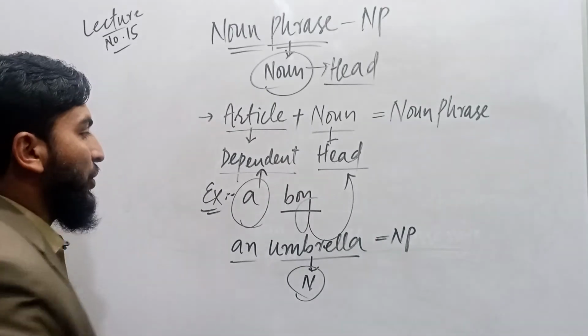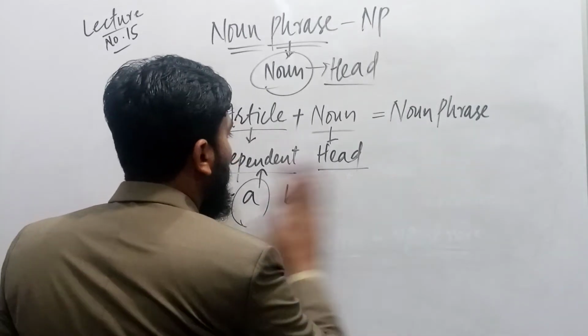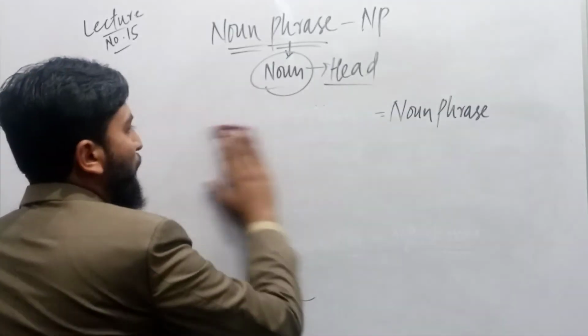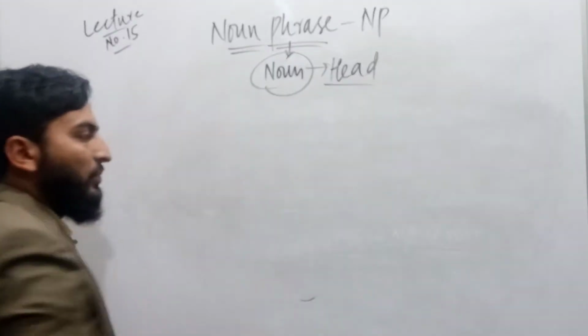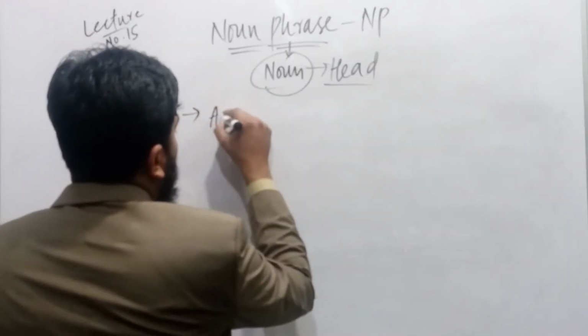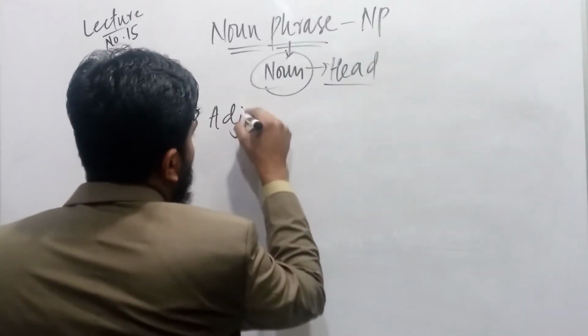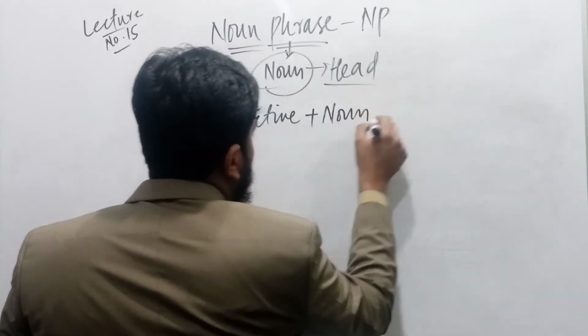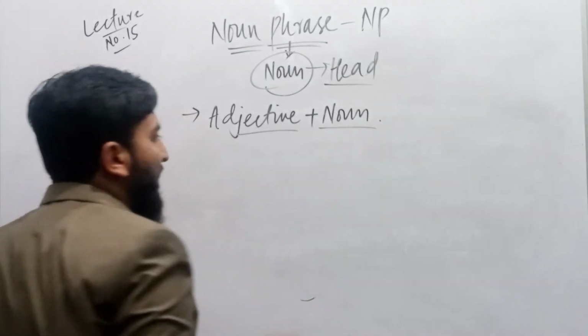The second structure that we use is an adjective plus noun.